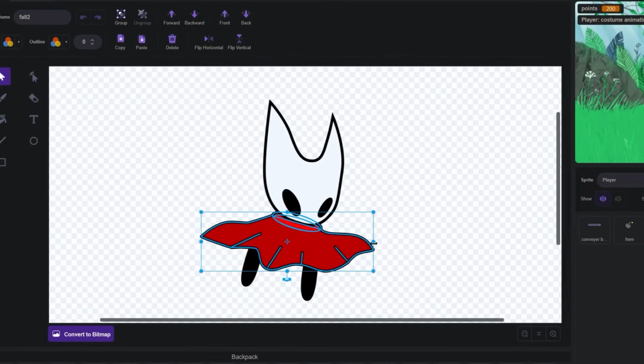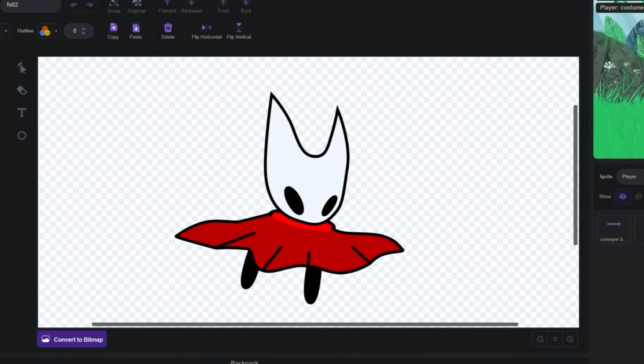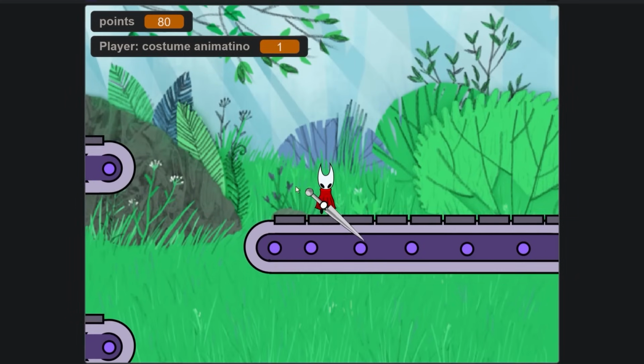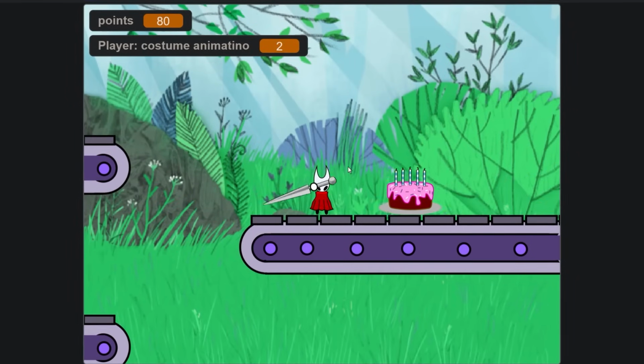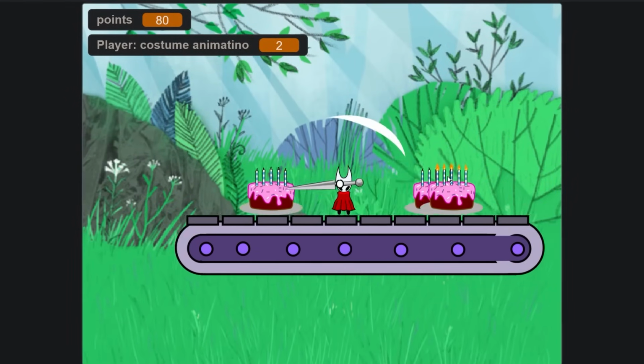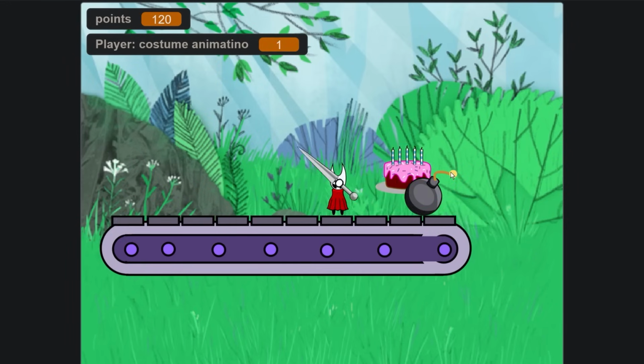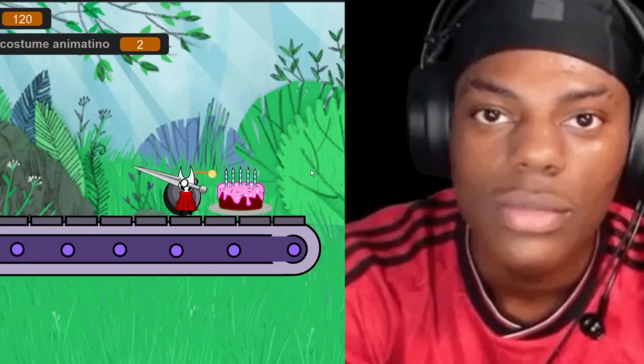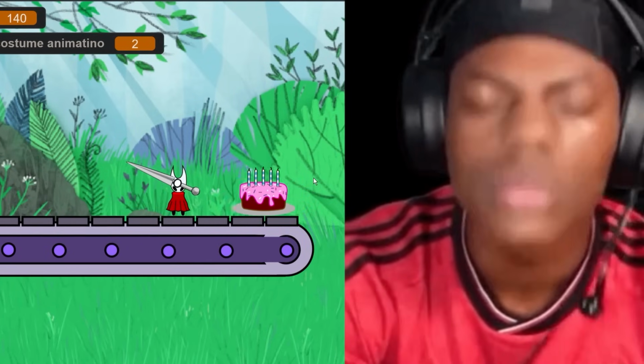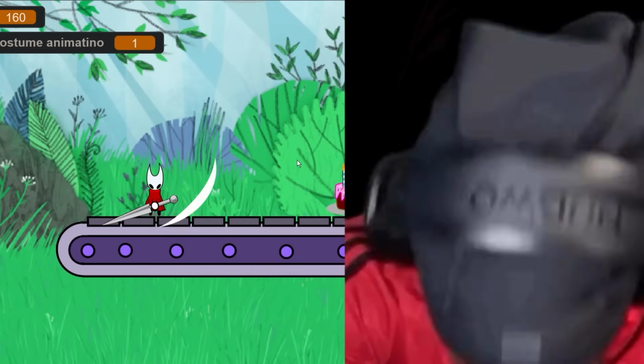Anyways, I drew some more costumes for the animations, like running, jumping, falling, idling, and then here is Silksong inside of my game. And I'm not gonna lie, I've never played Hollow Knight before, but if there was ever a Scratch recreation of it, I'm pretty sure this is what it would look like. So now that I'm done with this idea, it's time to move on to the next one, Monopoly or Risk or any other board game.